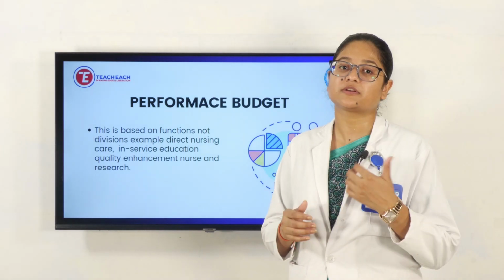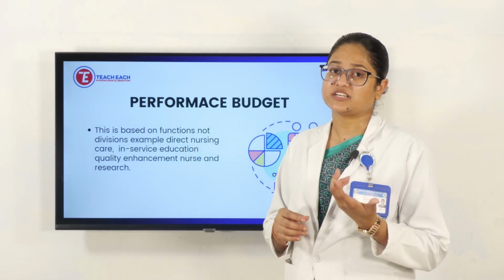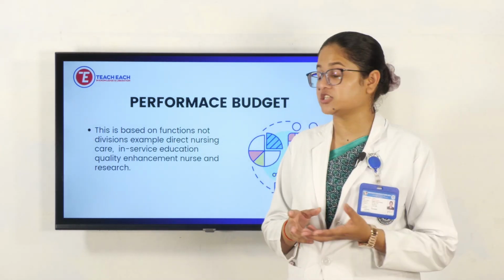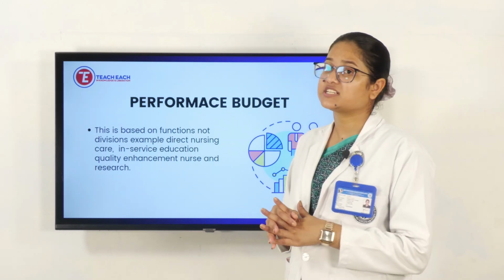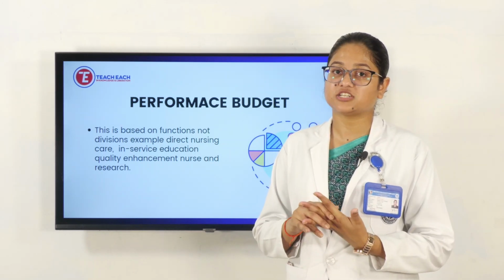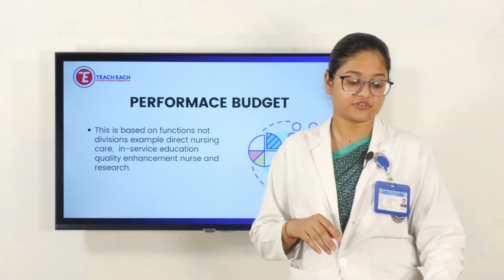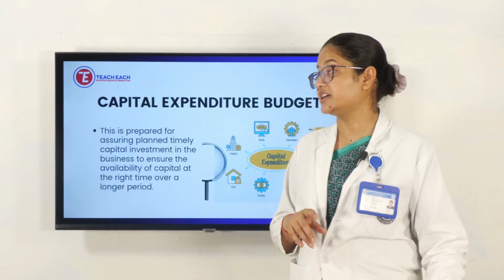So according to their performance, the way they are presenting or doing their job, organizations have a budget. So that is known as performance budget, which is mainly based on the performance of the individual.